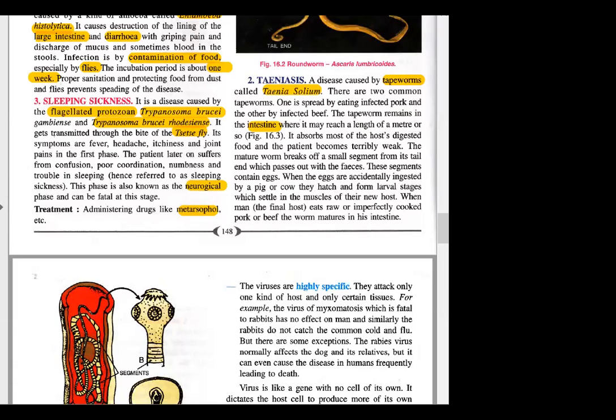Actinomycetes is a particular class of fungi. Actinomycetes, basidiomycetes, you study in class 11th. So the fungus produces a particular chemical. I used to love the smell, so I still remember the name of the chemical, that is geosmin. That is the particular chemical which is the reason for the fresh smell of the soil.